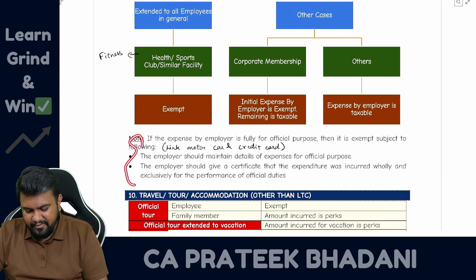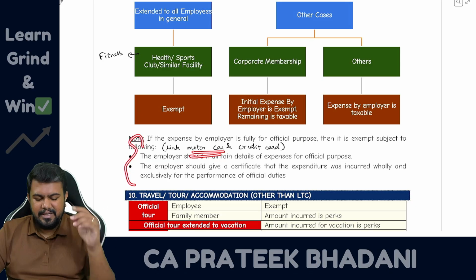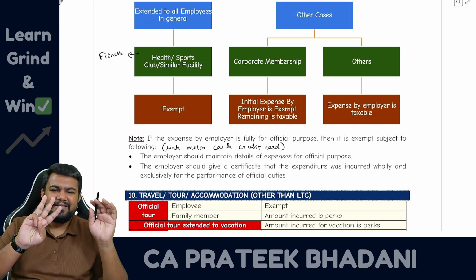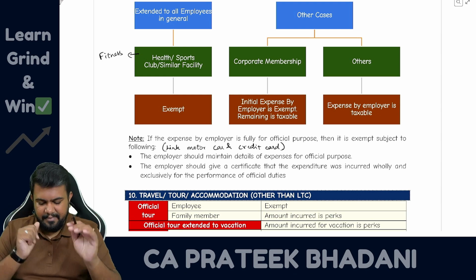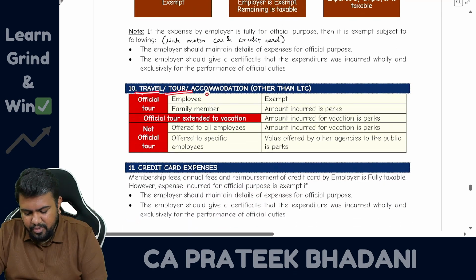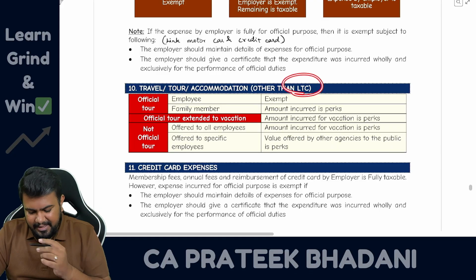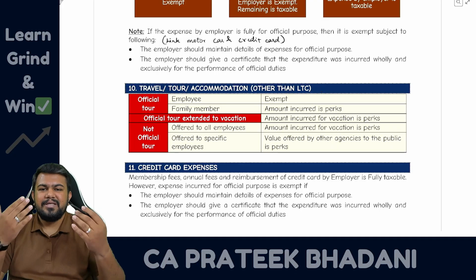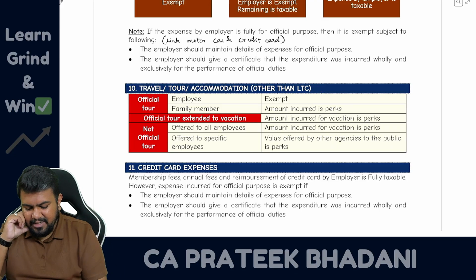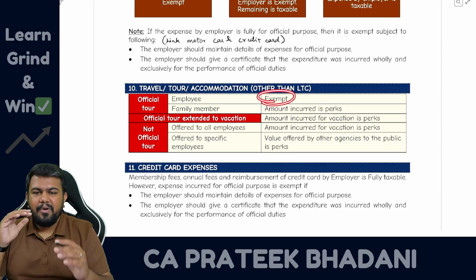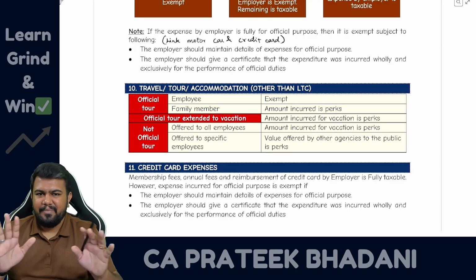The same condition we also saw in motor car facility already. Same we are also going to see one more time in credit card facility. So in all these three facilities, this official purpose is there. Now let's talk about travel, tour or accommodation sponsored by the employer other than LTC. So other than LTC, if the employer is sponsoring a tour, you have to see whether it is an official tour. If it's an official tour, then whatever amount is spent for the employee will be completely exempt.